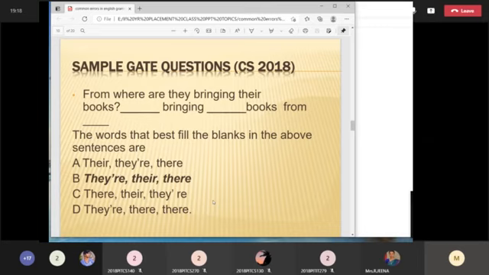Instead, what you can do is read the sentence once or twice. Definitely you will get the word. If you see that word in the options, then that will be the right answer. From where are they bringing their books? Question mark, and a new sentence starts. So they are bringing their books from there. This is a very good exercise, I think.